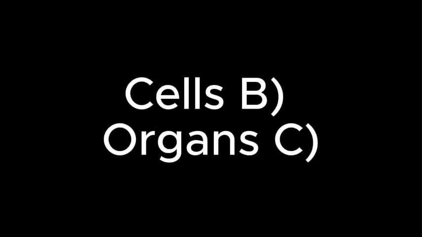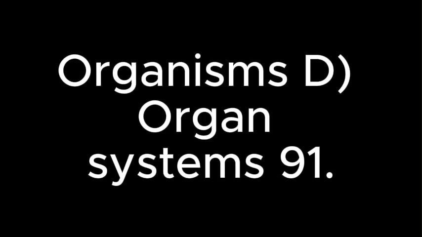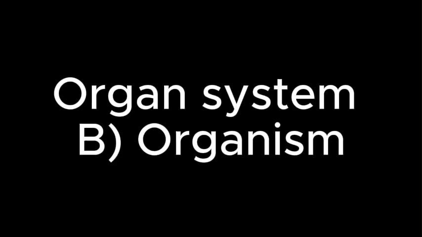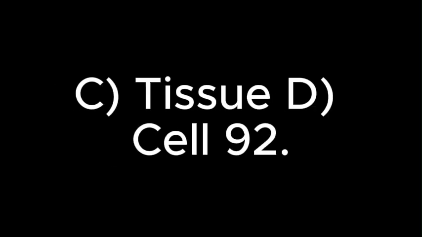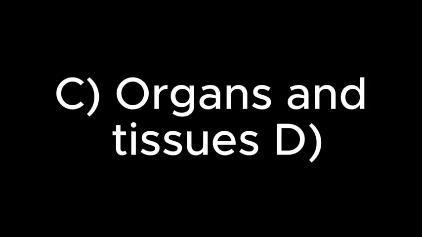90. What level of organization comes after tissues in the hierarchy of life? A. Cells, organs, organisms, organ systems. 91. A group of organs working together to perform a specific function is called A. organ system, organism, tissue, cell. 92. The human respiratory system is made up of organs only, tissues only, organs and tissues, cells only.